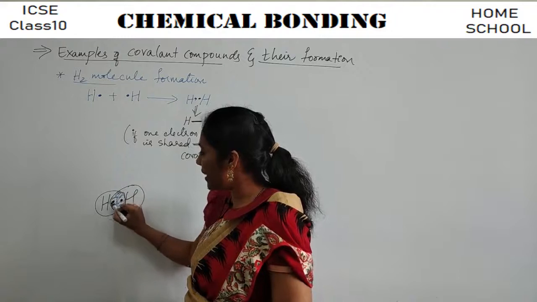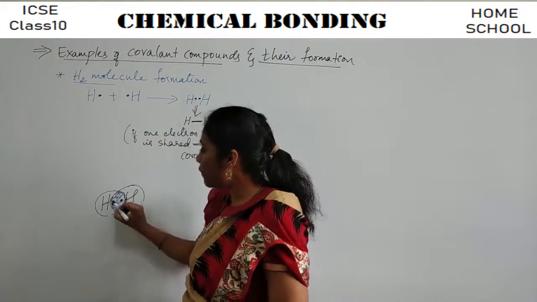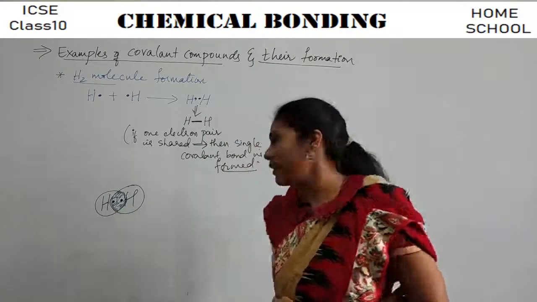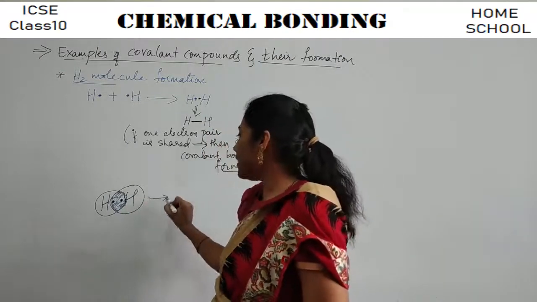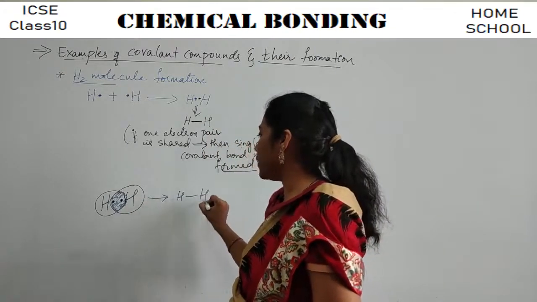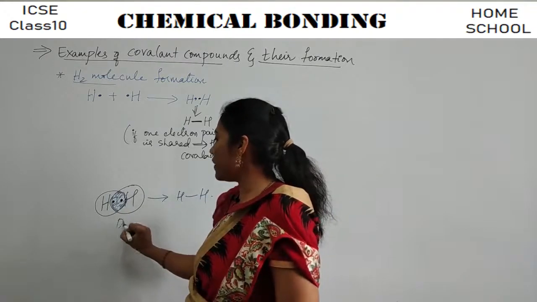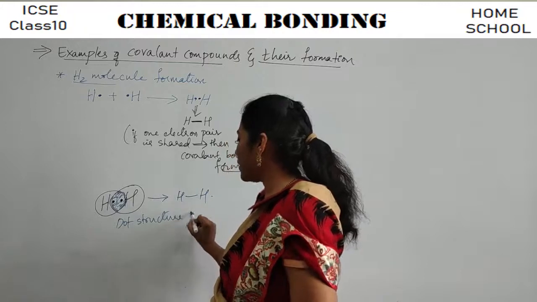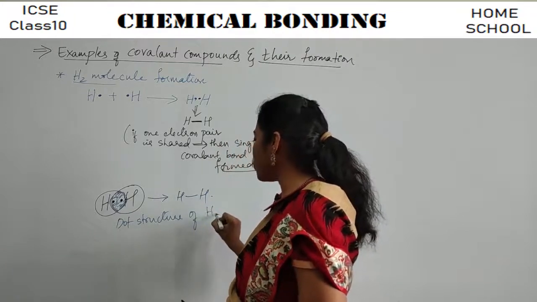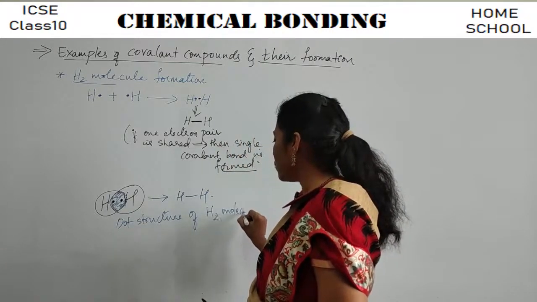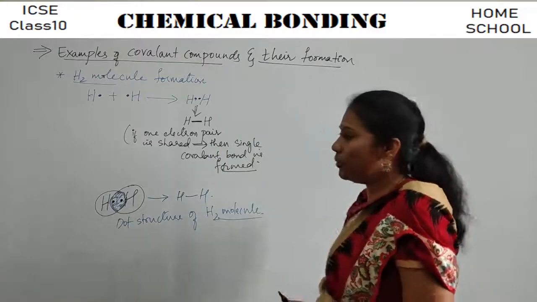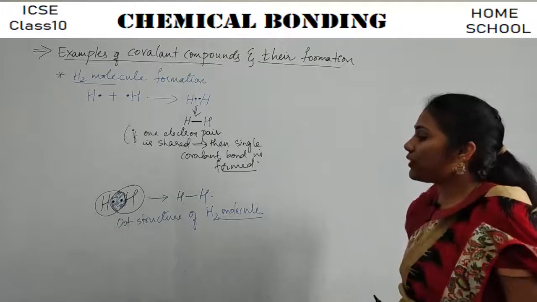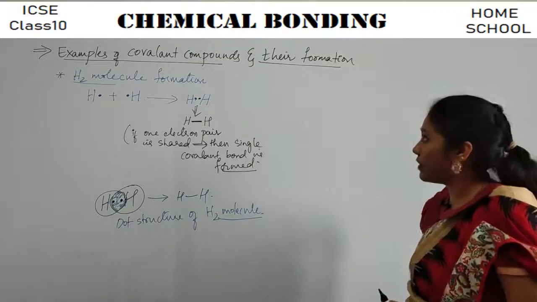This is a shared area, common area for both hydrogens. In this common area, how many electron pairs are there? 1. So this leads to the formation of H bond H. So this is what we call the dot structure of the H2 molecule. Okay, fine. So this is about the formation of hydrogen, right?